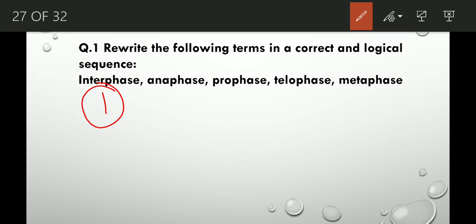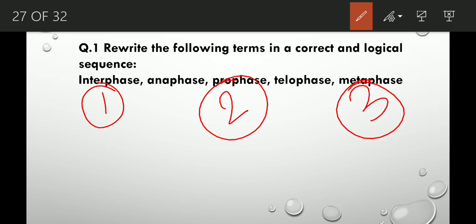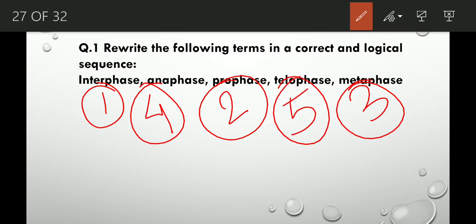The cell will enter into mitosis. And what is the first stage of mitosis? First stage of mitosis is prophase, because pro means first. After prophase, what stage comes? Metaphase, right? Meta means after. Then comes anaphase, right? And at the end, telophase comes. That is, telo means end, right?